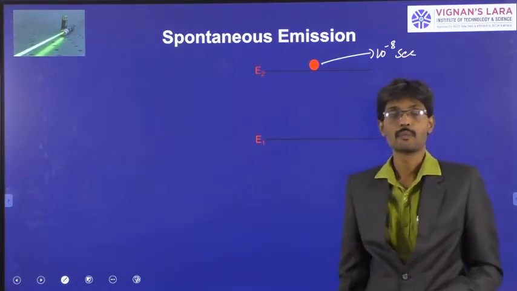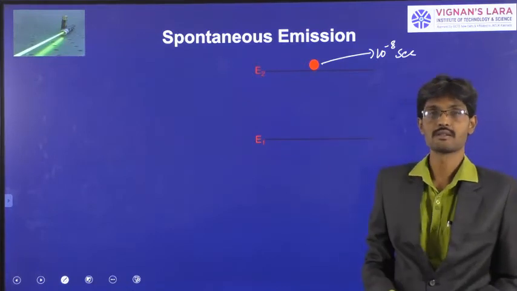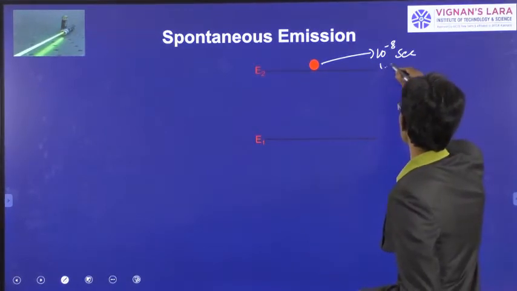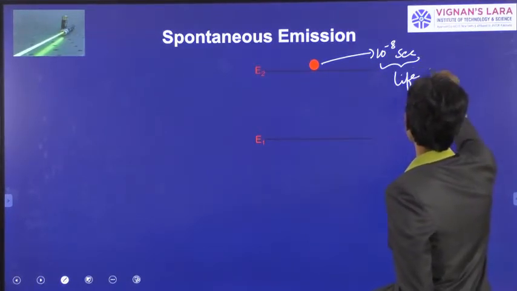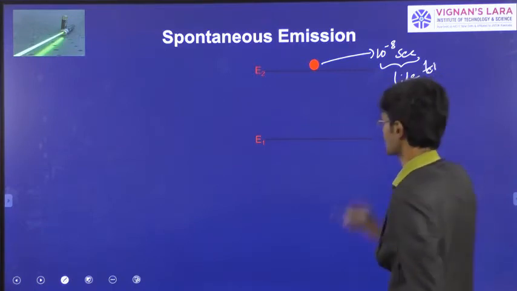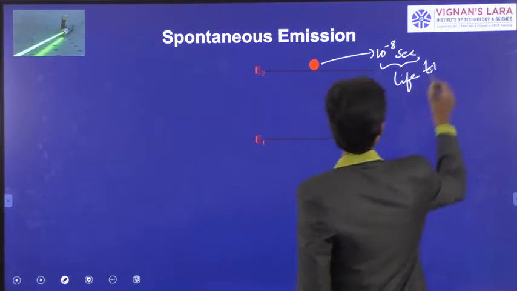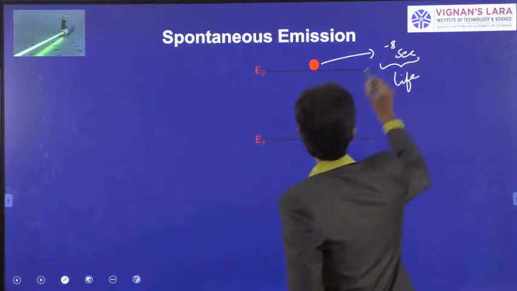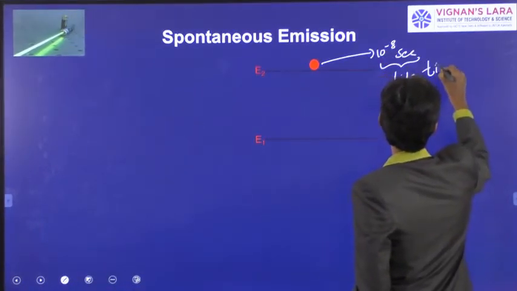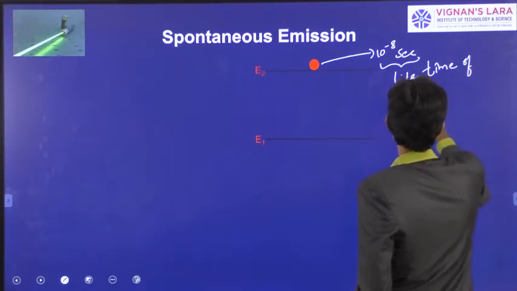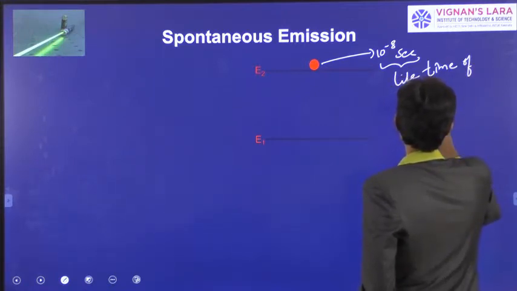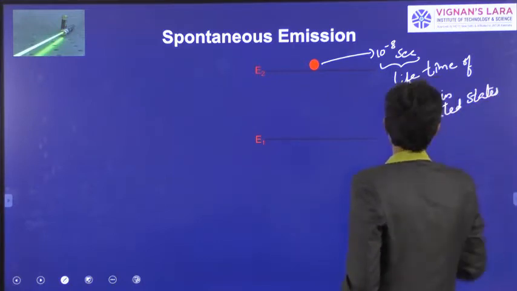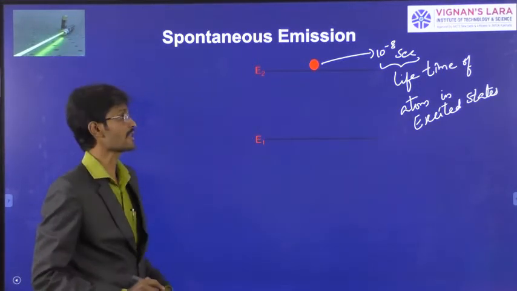The atom which is excited to a higher energy state will stay for a time of 10 to the power of minus 8 seconds, and this time is called the lifetime of atoms in the excited state.